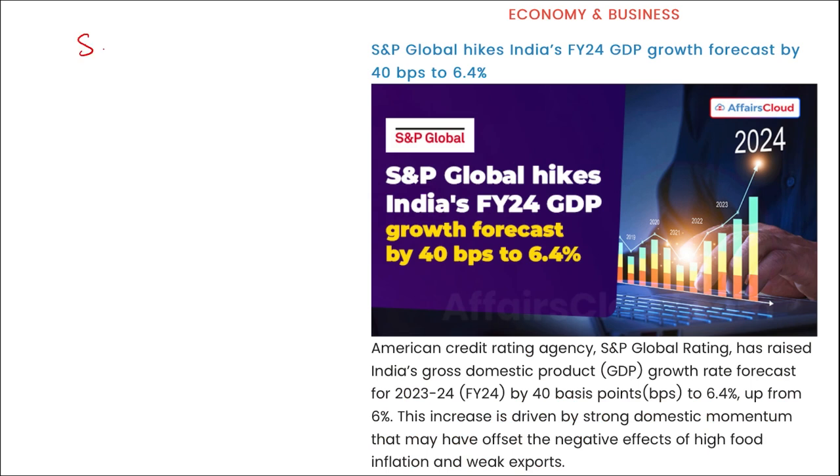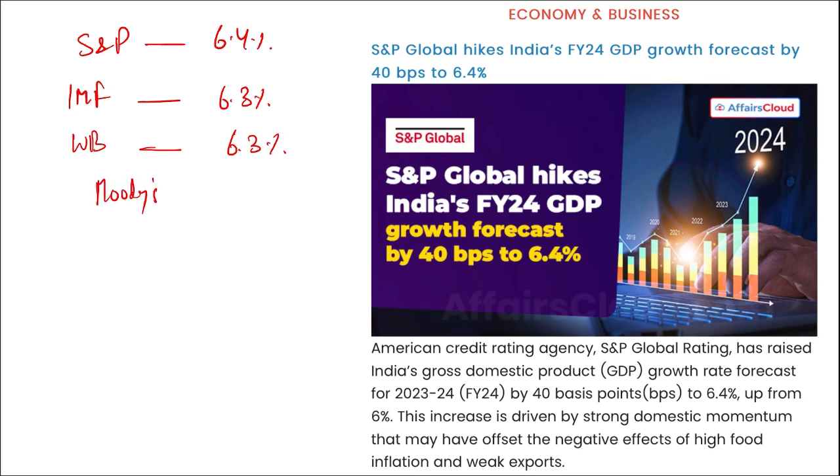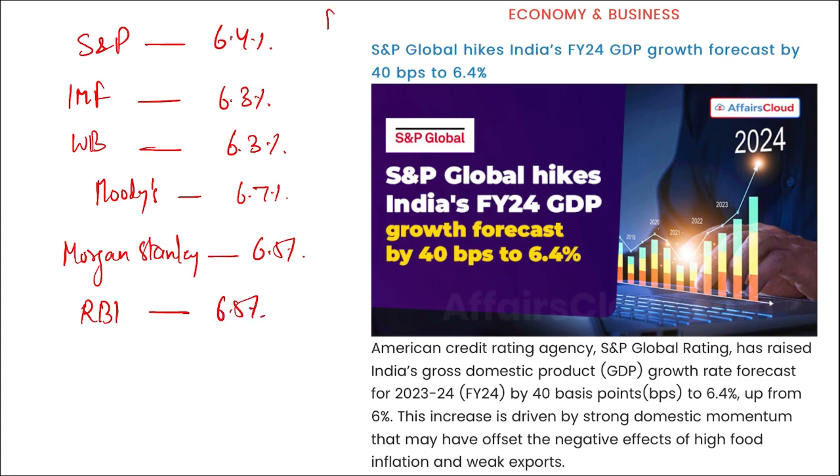Then apart from this friends, if we discuss some more organizations that are projecting India's GDP growth rate, such as we saw that S&P Global, it projected 6.4%. Then if we talk about IMF, International Monetary Fund, 6.3%. World Bank, they are projecting 6.3%. Then Moody's, they are projecting 6.7%. Morgan Stanley, they are projecting 6.5%, and RBI, they are projecting 6.5%, and this is for fiscal year 24.